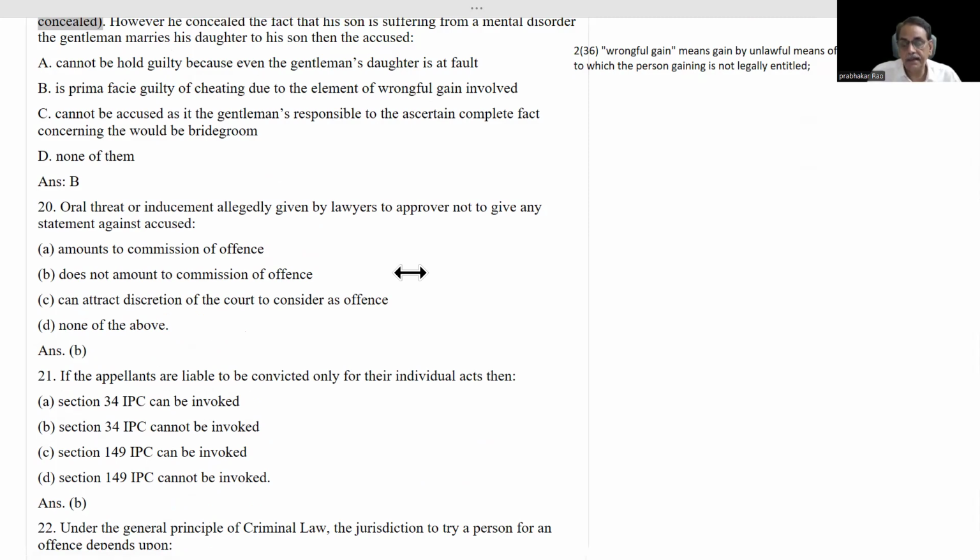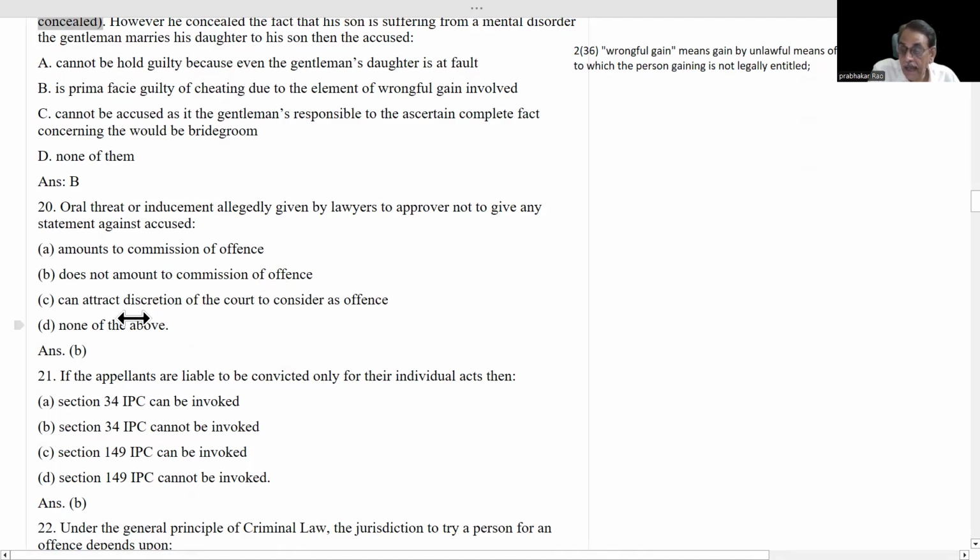He has got dirty hands in the offense, but the state makes him an approver, and he gives some information so far as the crime is concerned, and the main accused will be put under trial with the assistance of the approver. That's why the approver becomes a prosecution witness.